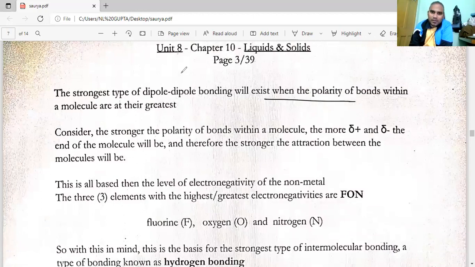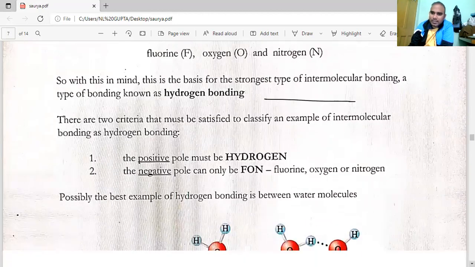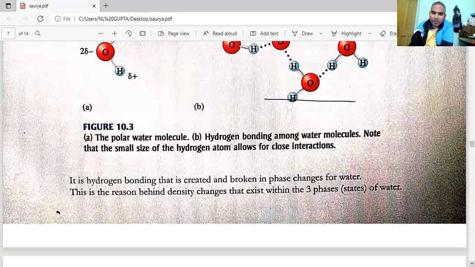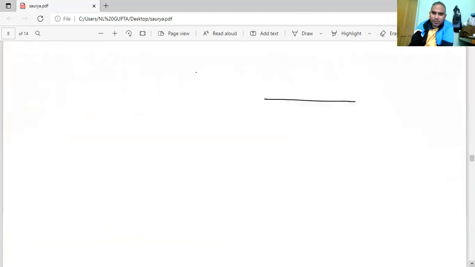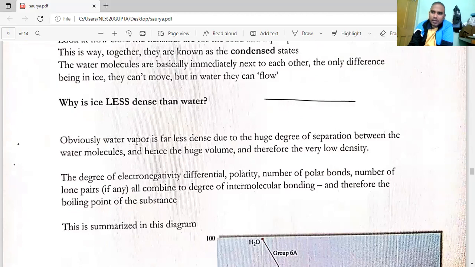So here they are saying the strongest type of dipole bonding exists when the polarity of bonds within a molecule is at the greatest. So this is FON, already we studied, that is the hydrogen bonding. There is no problem here, you will not find any problem here. Yeah, here is the one problem, this page.